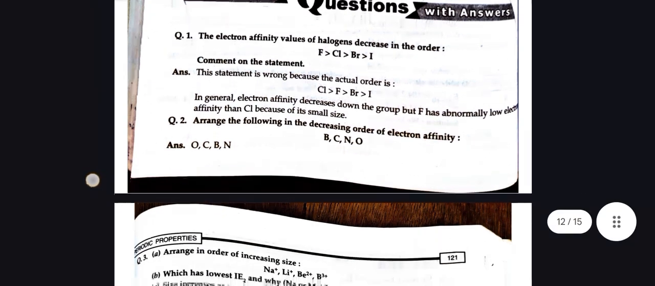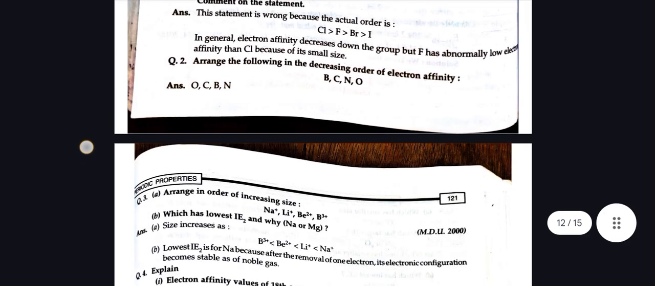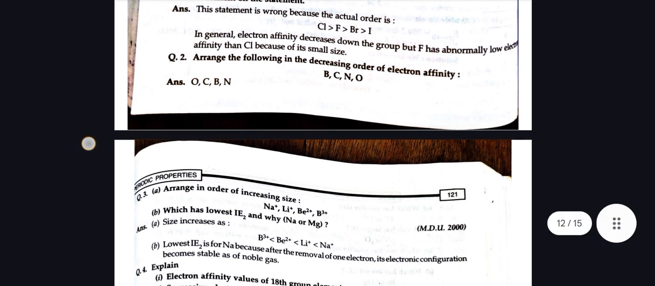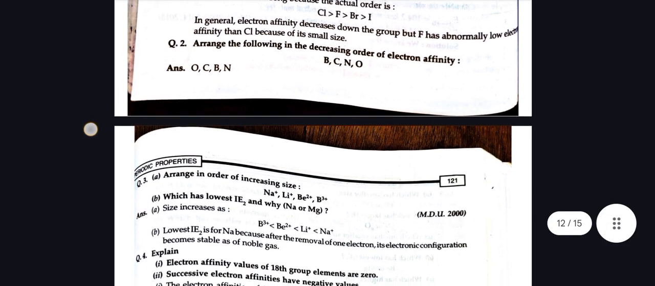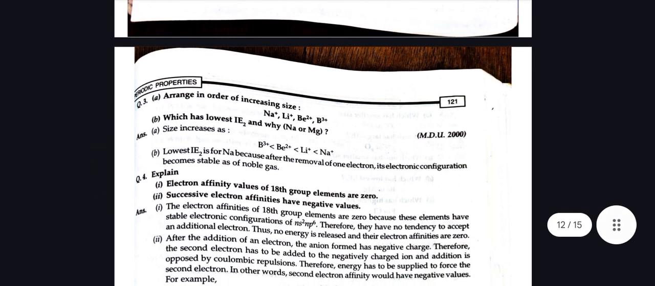The electron affinity value of halogens decreases in the order fluorine to chlorine and from chlorine to bromine and bromine to iodine. Comment on the statement. The statement is wrong because the actual order is chlorine, then fluorine, then bromine, then iodine. In general, electron affinity decreases down the group, but F has abnormally low electron affinity compared to chlorine because of its small size. Arrange the following in the decreasing order of electron affinity: boron, carbon, nitrogen, oxygen. So the correct order in decreasing order will be oxygen, carbon, boron and nitrogen.